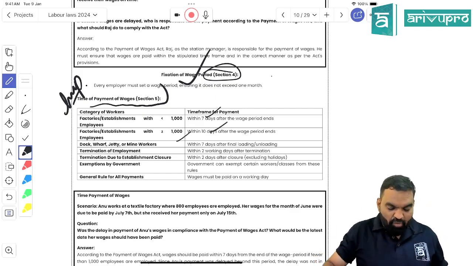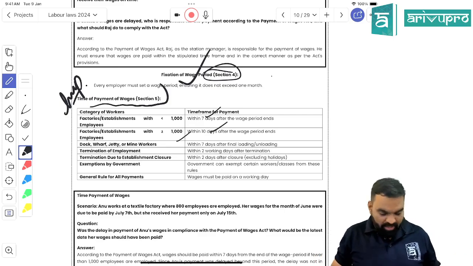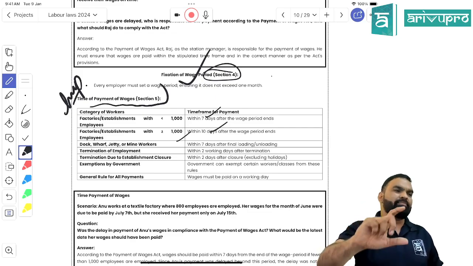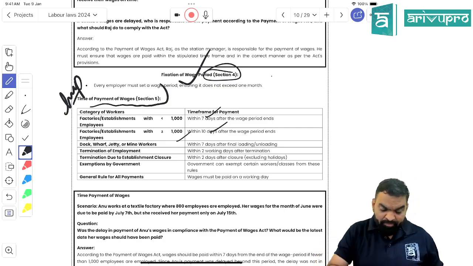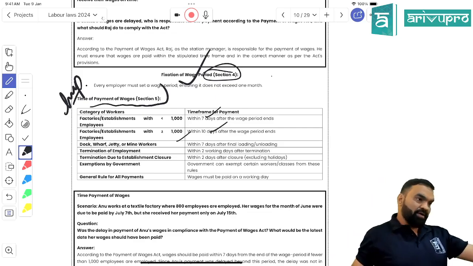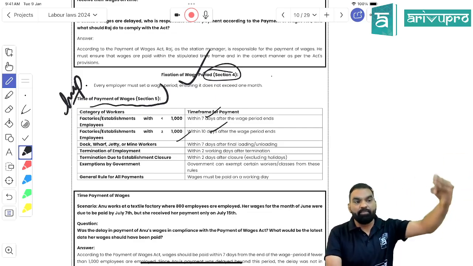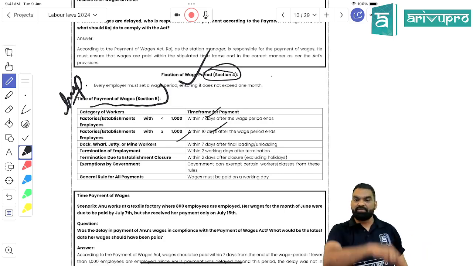Now, in case of a dock, wharf, jetty or mine worker, when their loading or unloading has been completed, that is, when their assignment or duty has been completed, payment is within 7 days after the final loading or unloading. Got my point, students? How many points are there? 3 points. The first one is what?